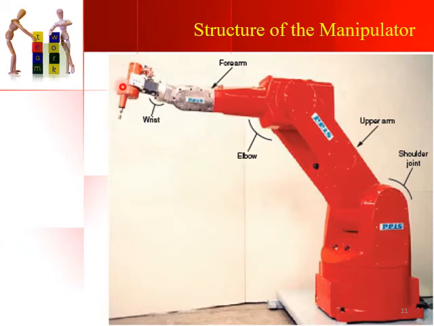Your end effector or gripper is connected to the wrist of the robot, and that is where the actual work happens. The shoulder joint, upper arm, forearm and elbow do not come into picture when it comes to handling the materials. Materials are handled, or some operation is performed by this robot, only at the end of the wrist, where there is the gripper or a tool. This whole body of the robot does not directly come in contact with the actual work, and that is why it is called a manipulator.